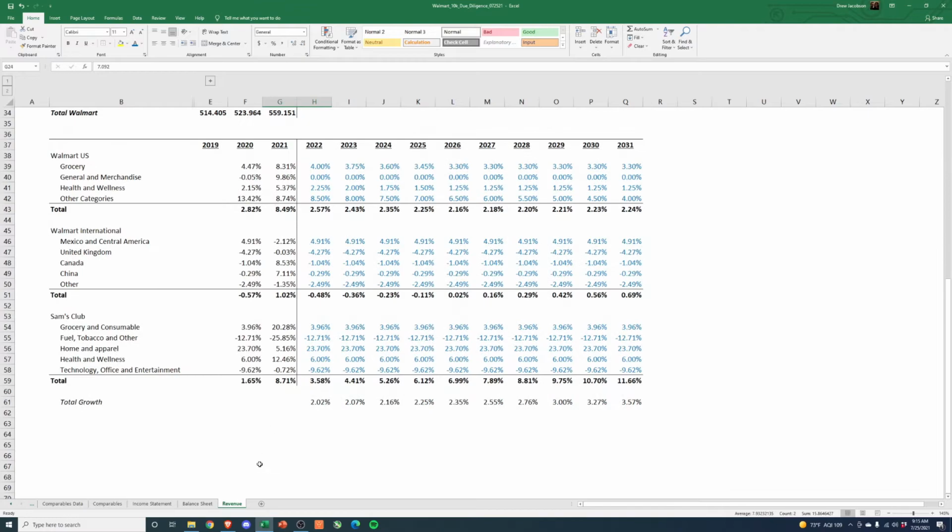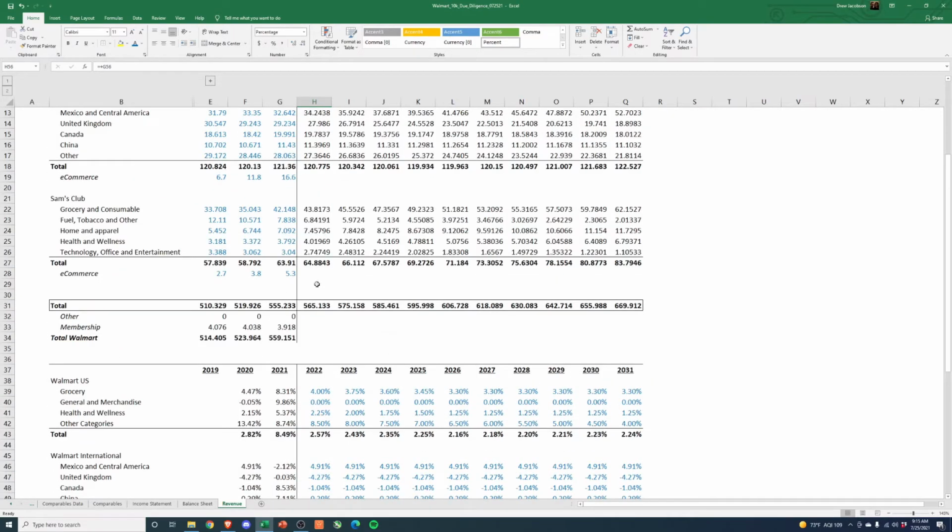So the home and apparel line definitely needs to be tweaked. There's no way this is going to grow that fast. Maybe we leave it to this 5%, and what do we get then? Slow and steady growth. Nothing crazy. Adding a few hundred million a year to revenue. So I think that's probably fair.